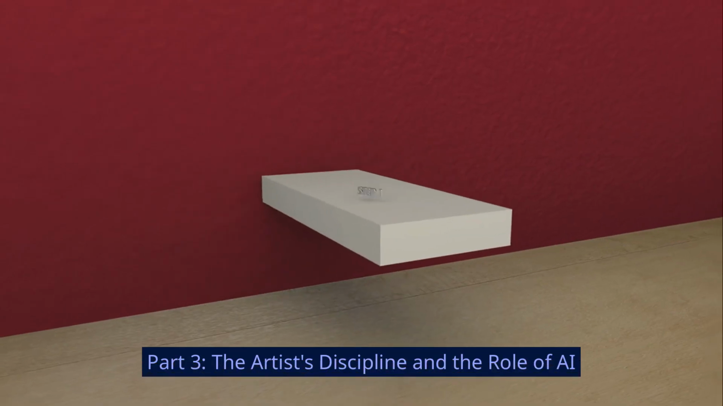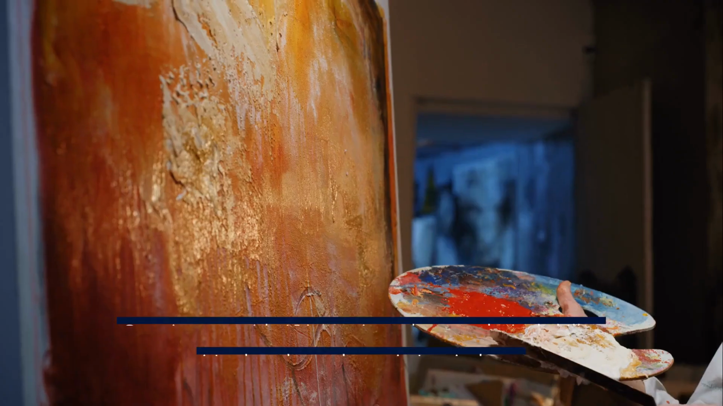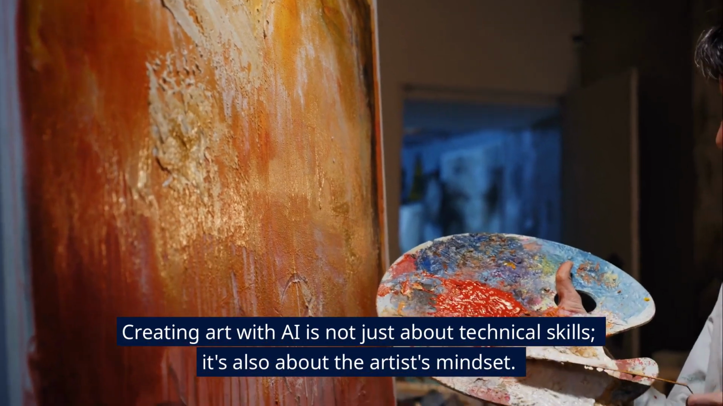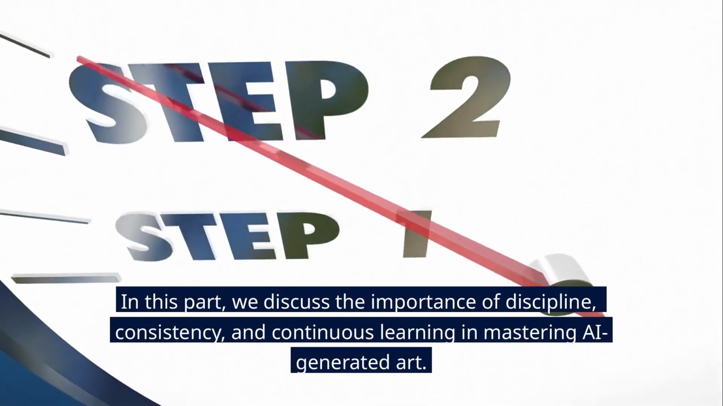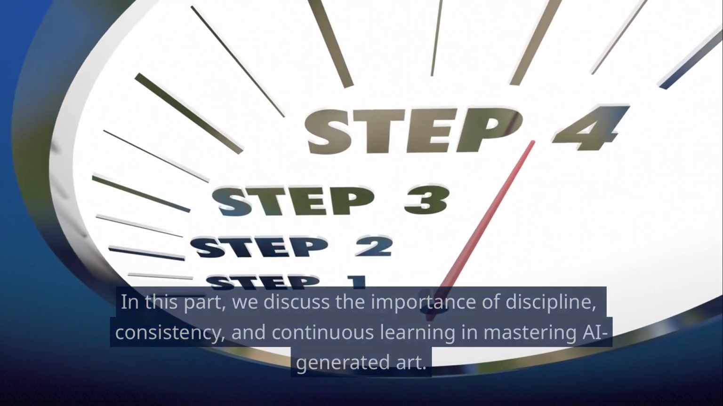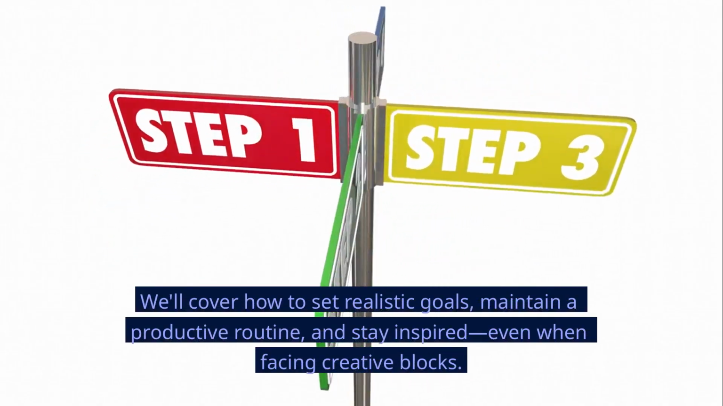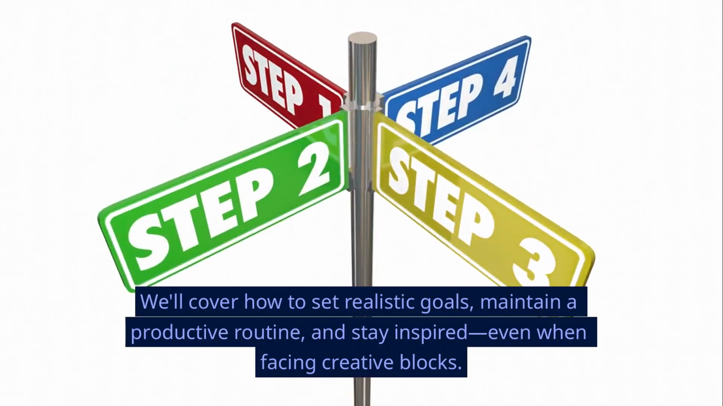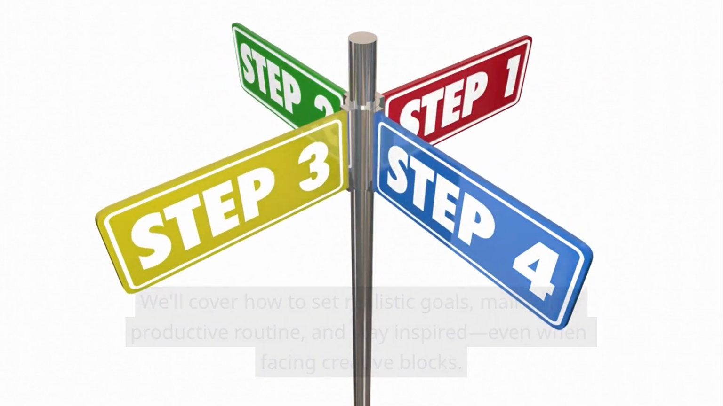Part 3. The artist's discipline and the role of AI. Creating art with AI is not just about technical skills, it's also about the artist's mindset. In this part, we discuss the importance of discipline, consistency, and continuous learning in mastering AI-generated art. We'll cover how to set realistic goals, maintain a productive routine, and stay inspired, even when facing creative blocks.